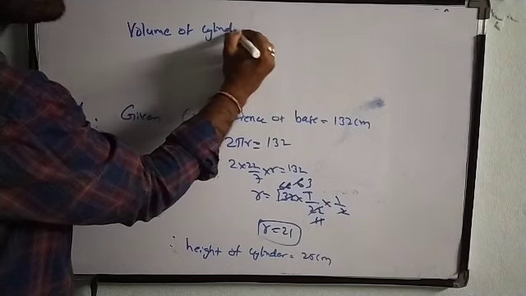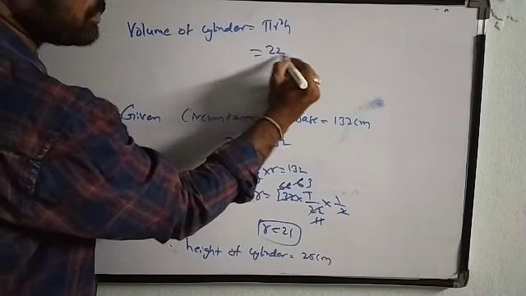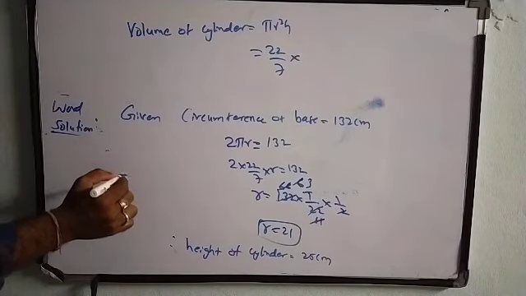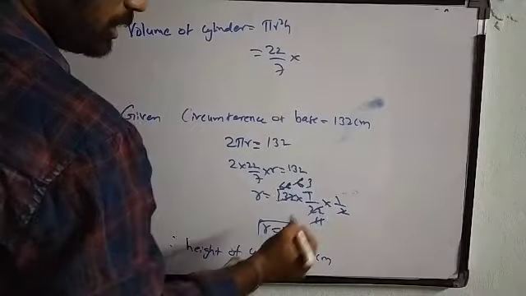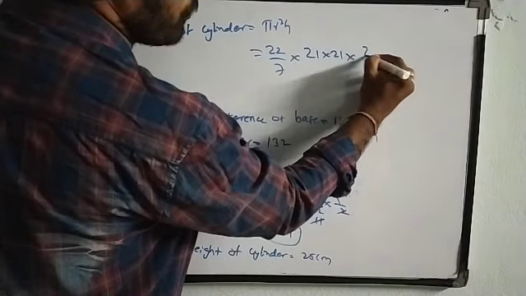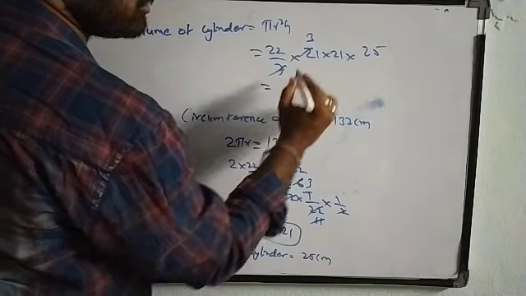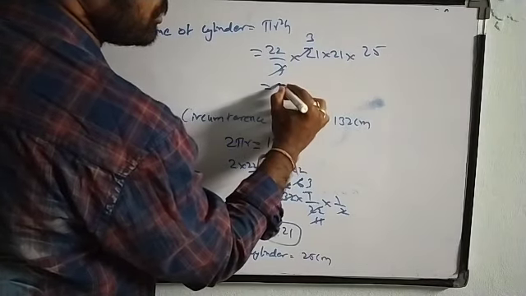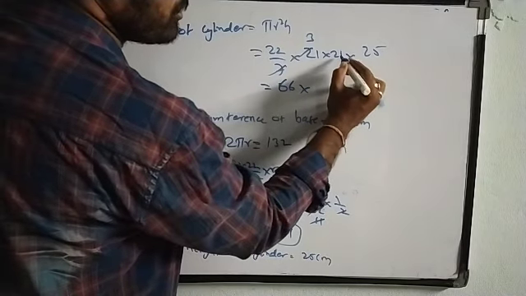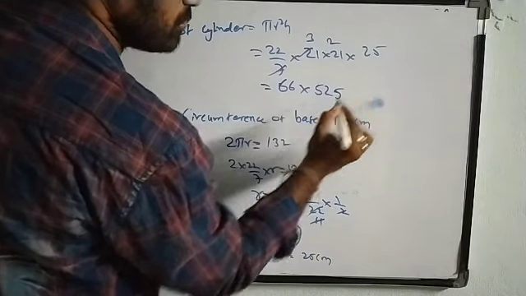So volume of the cylinder is equal to pi r square h, that is 22 by 7 into r square, which is 21 into 21 into 25. So it is 3 times, 66 into 25, 25 ones 25.